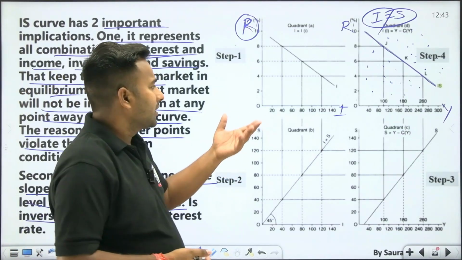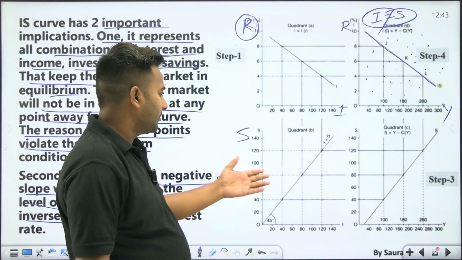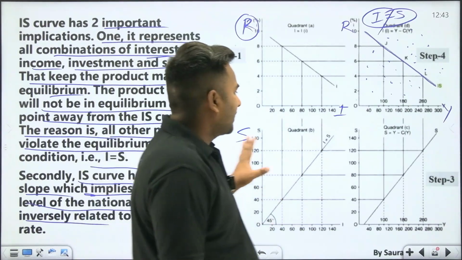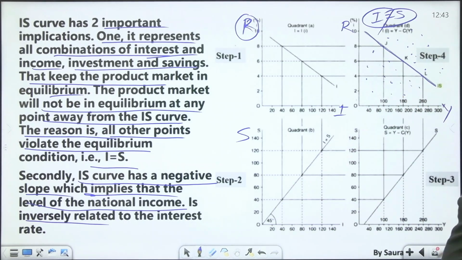Here you found the relation between rate of interest and investment, and between investment and saving, which was already discussed in the liquidity preference theory. So here it is negatively sloping.